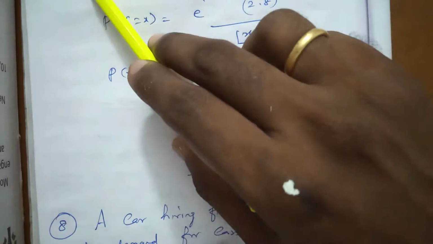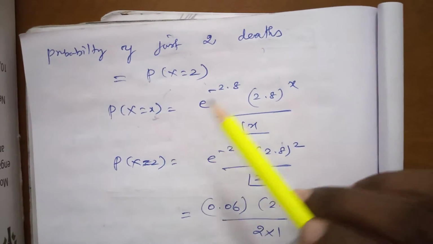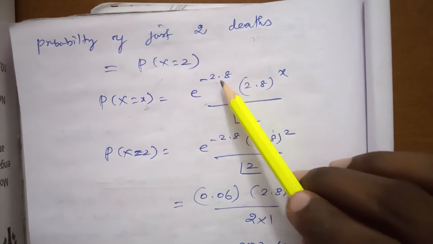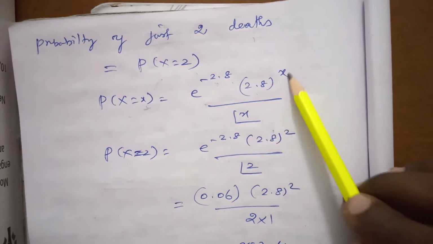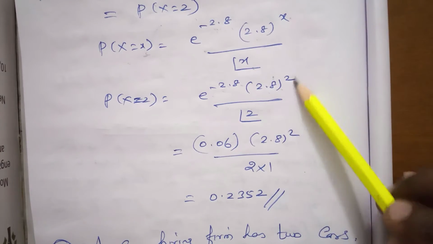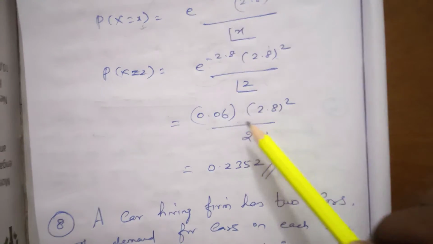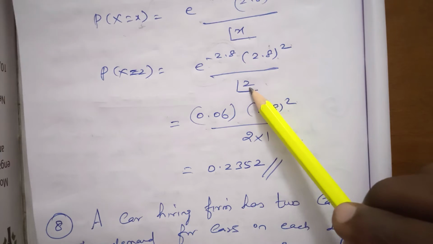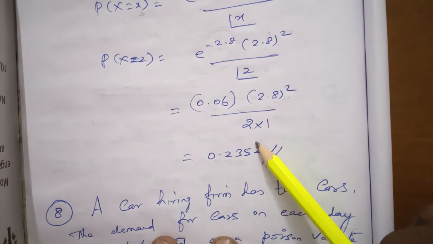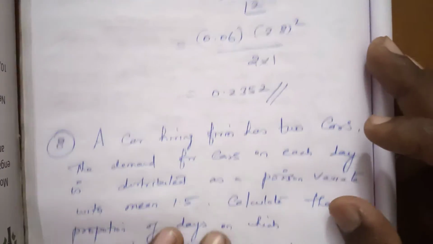Our aim is to calculate the probability of exactly 2 deaths. The formula is e power minus 2.8 into 2.8 power x by x factorial, and x is replaced by 2. So e power minus 2.8 into 2.8 whole square by 2 factorial. e power minus 2.8 is already given as 0.06, into 2.8 whole square by 2 factorial, which is 2 into 1. The final answer is 0.2352.